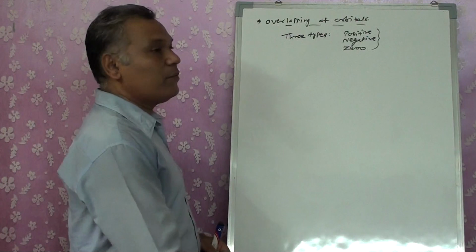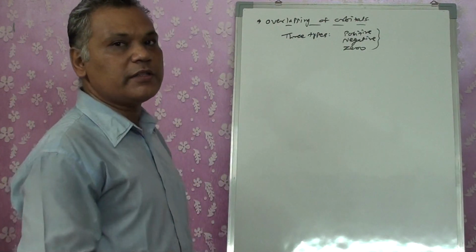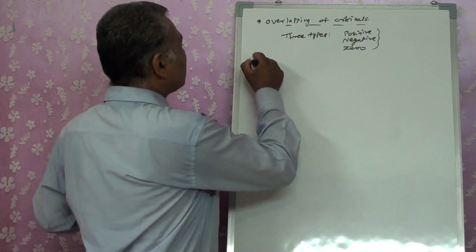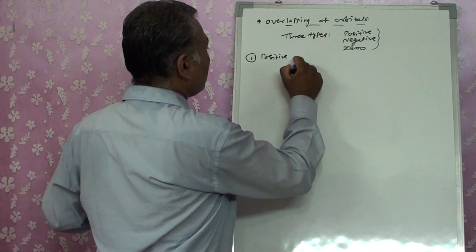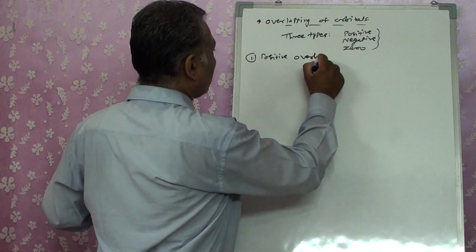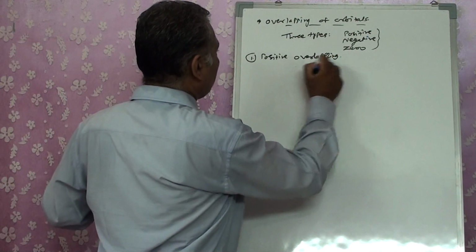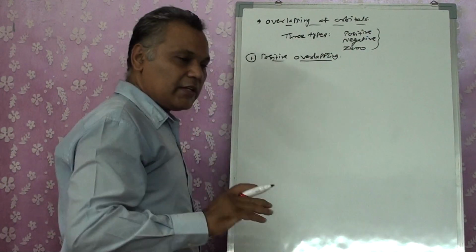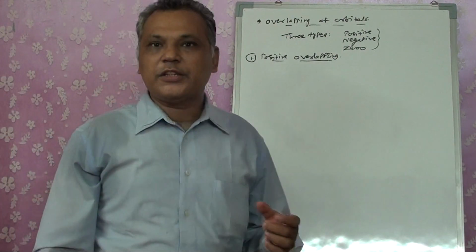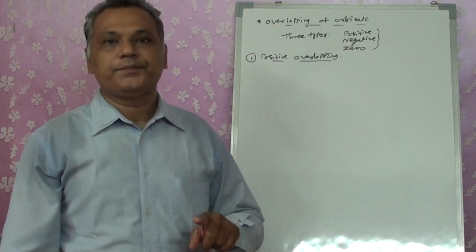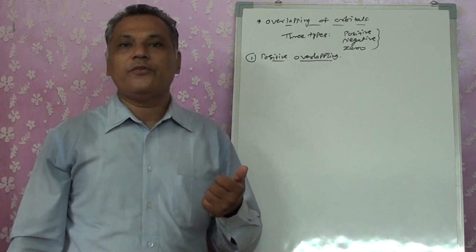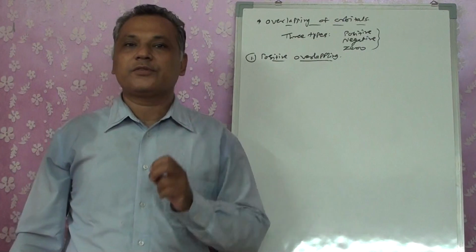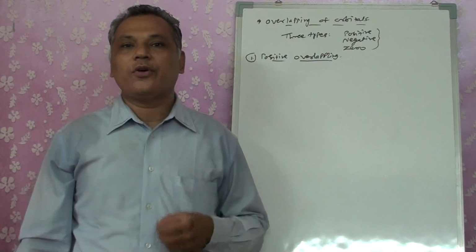Let us understand it with the help of a diagram so that you can understand it in more detail. The first one, we'll take positive overlapping. Here we are studying the overlapping restricted to s and p orbitals only. We are not going into details of d and f. So we will discuss only s and p orbitals.